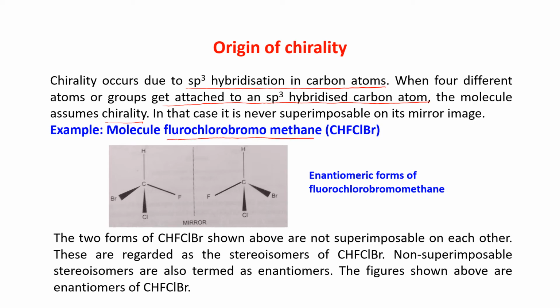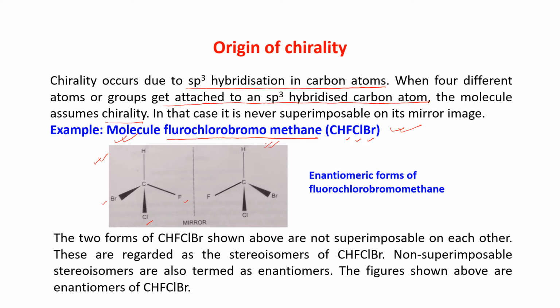fluorochlorobromomethane. Okay, the formula is CH, fluoro, chloro, bromo and methane. Now if we draw the structure of this, it comes like this: CH, F, fluoro, chloro, bromo. Now the right hand side, this one is the mirror image of the left hand side compound molecule.